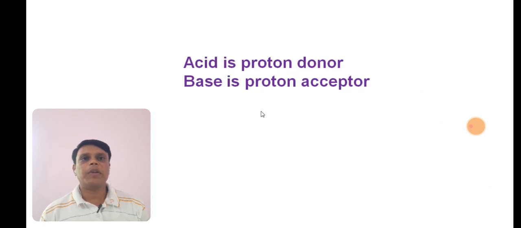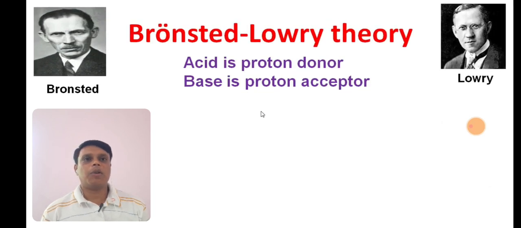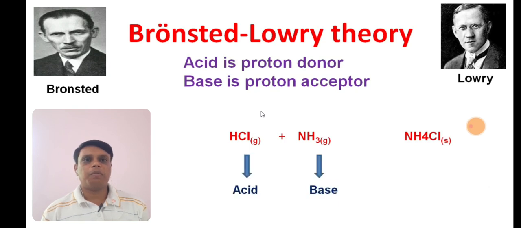Now we will see the Bronsted-Lowry theory. According to Bronsted and Lowry, an acid is a proton donor and a base is a proton acceptor. For example, let us see a reaction. HCl plus NH3 will give you NH4Cl. Here HCl is acting as a Bronsted-Lowry acid and NH3 is acting as a Bronsted-Lowry base. Why? Because HCl donates the protons while ammonia accepts the protons. So this is called the Bronsted-Lowry theory.